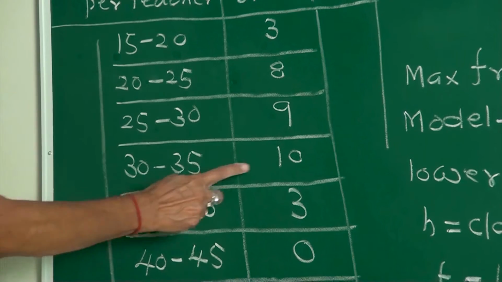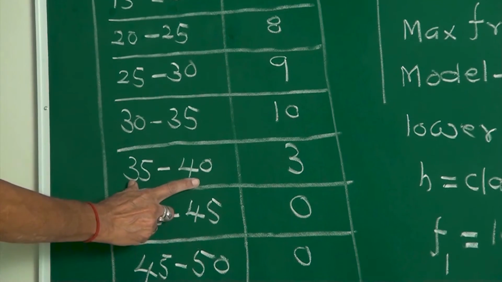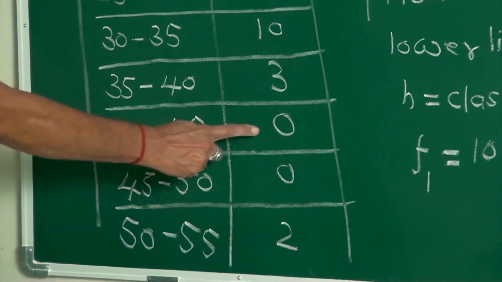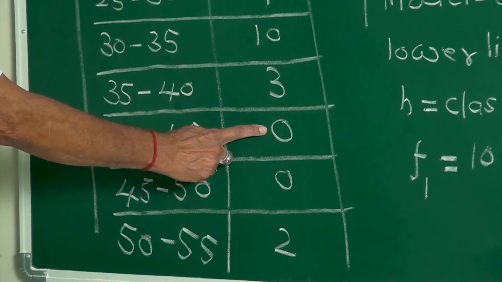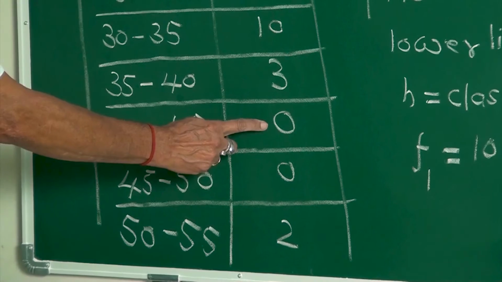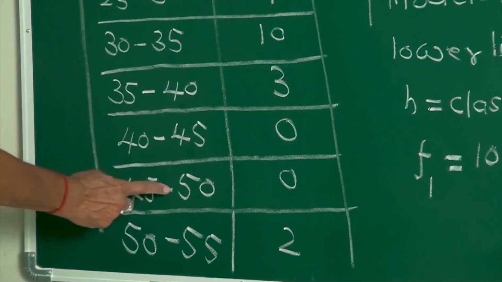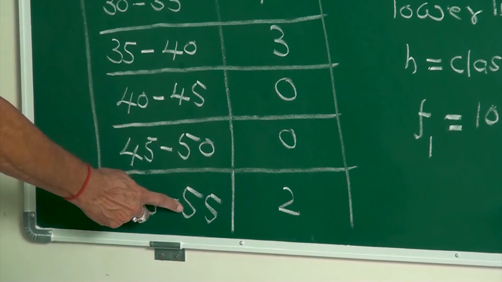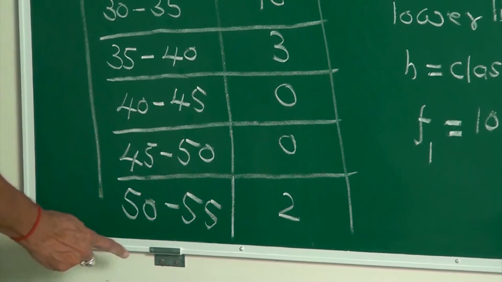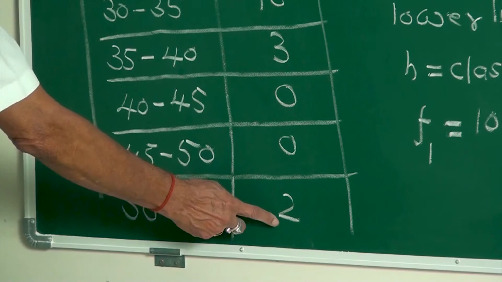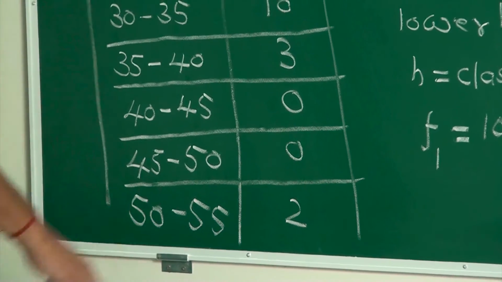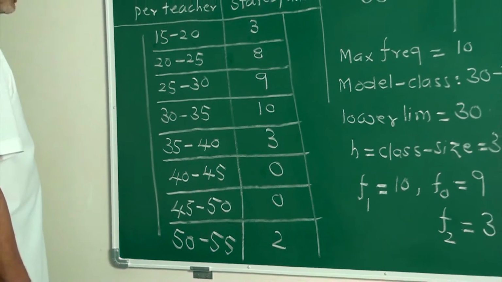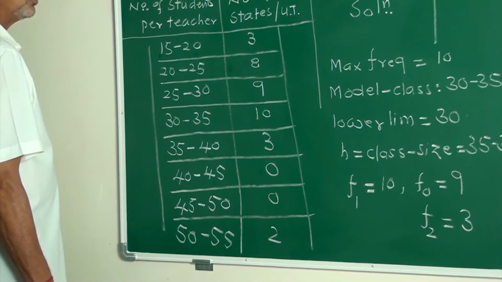30 to 35, 10 states. 35 to 40, 3 states. 40 to 45, no states. 45 to 50, no states. Between 50 to 55 students per teacher, there are only 2 states. This is the given distribution data, my friends. First, you wanted to find the mode.